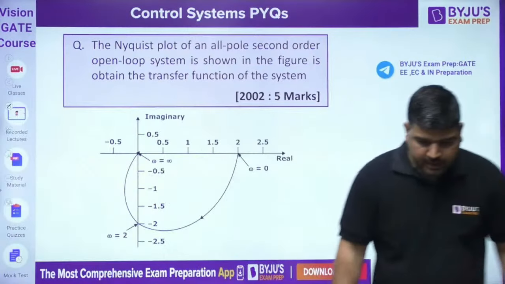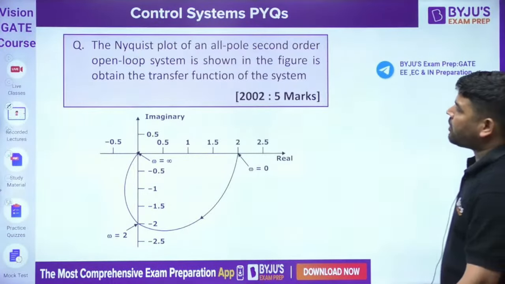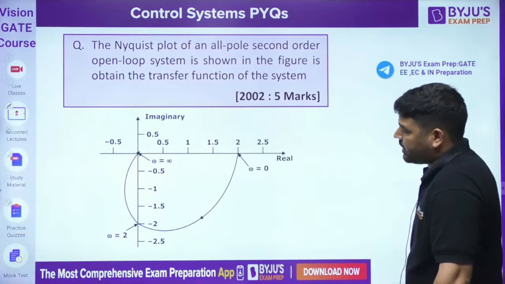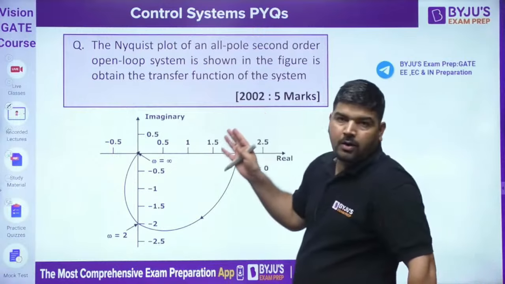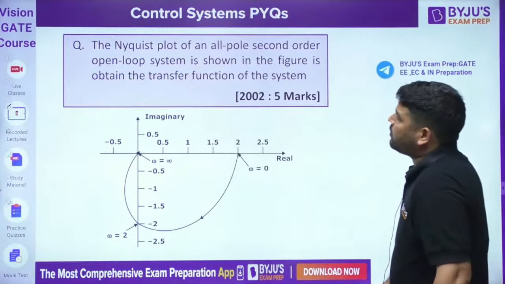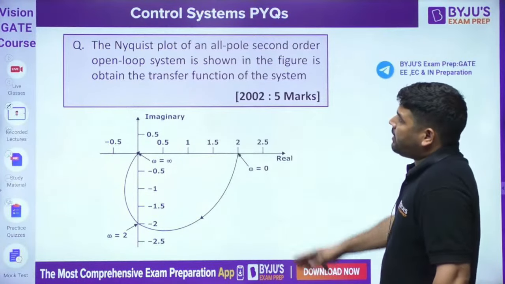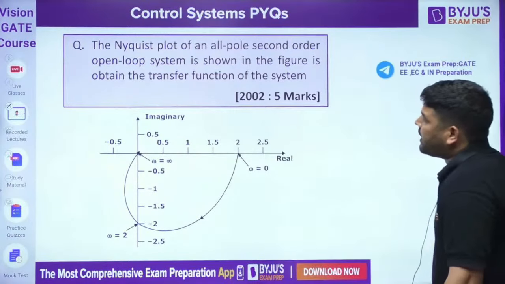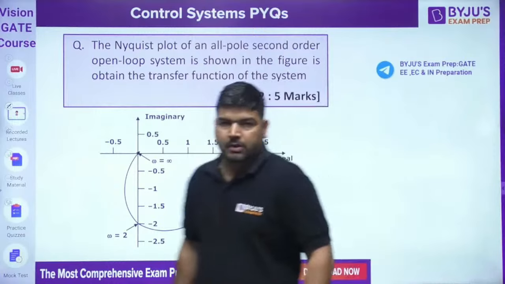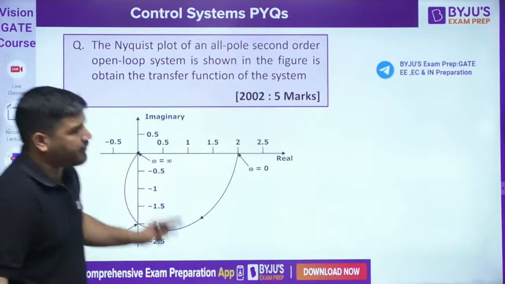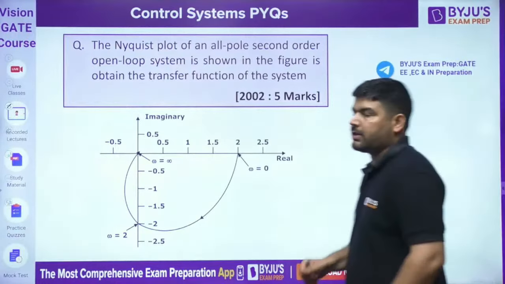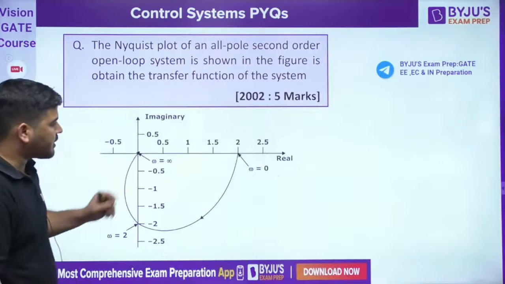The next question on your screen is this. A Nyquist plot of an all pole second order open loop system is shown in the figure. So we have an all pole open loop system and its Nyquist plot is shown in the figure. Obtain the transfer function. Actually it's a polar plot. So a polar plot is given. Now we need to find the transfer function. How to find the transfer function from this graph? Tell me, guys, how to find the transfer function of this graph?